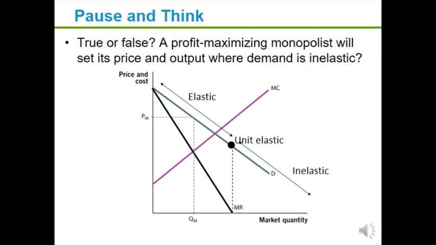Knowing that any firm, monopolists included, will always price where marginal revenue is equal to marginal cost, will always set that level of output, we can then take that point and push it up to the demand curve and see that a profit maximizing monopolist is pricing where demand is elastic.